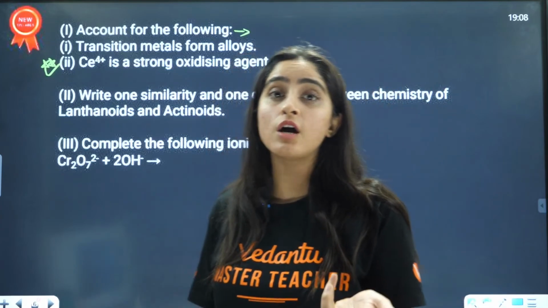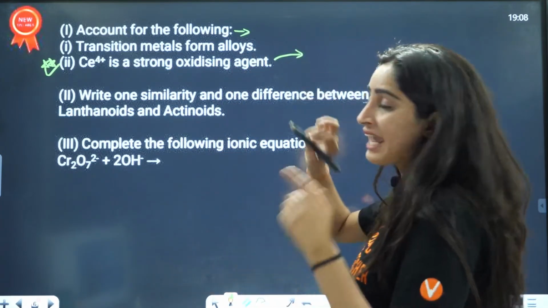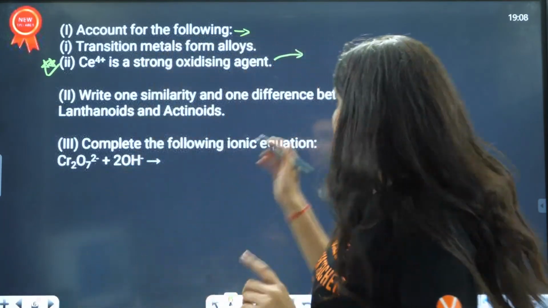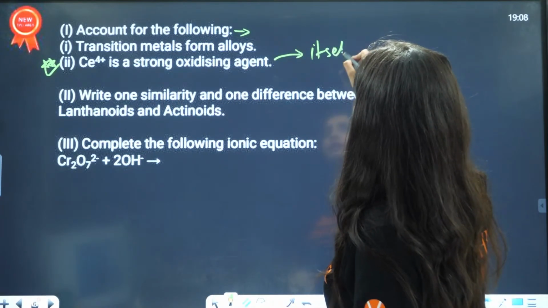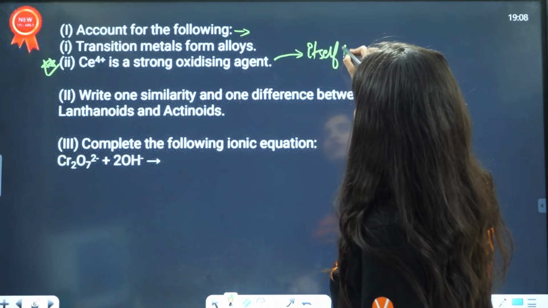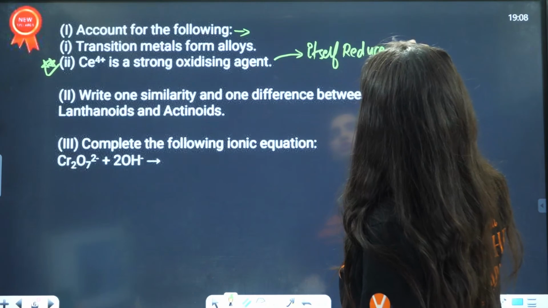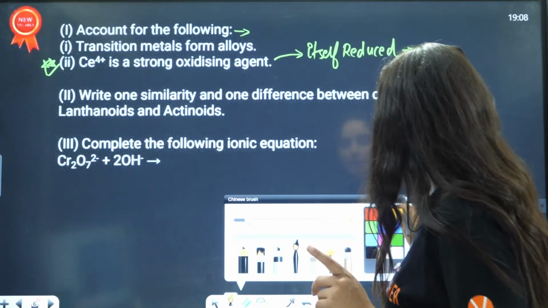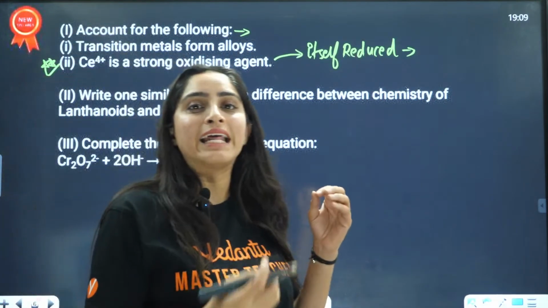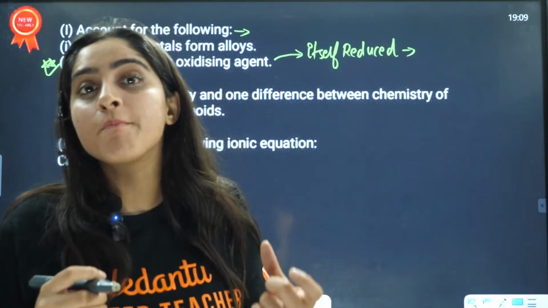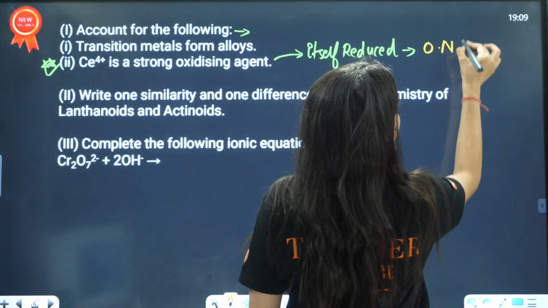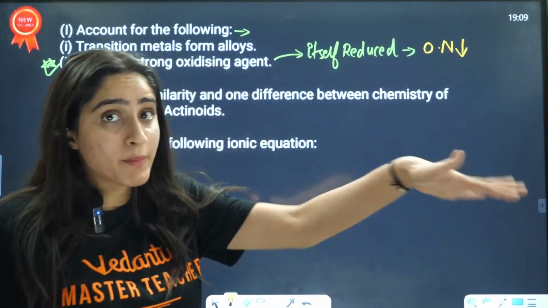First, you need to know what is an oxidizing agent. An oxidizing agent is one that oxidizes someone and itself gets reduced. That means it itself will get reduced. If I say it is itself reduced, can you tell me, in reduction what happens? Does the oxidation number decrease or increase? When something is getting reduced, the oxidation number is decreasing. So here the oxidation number will decrease.